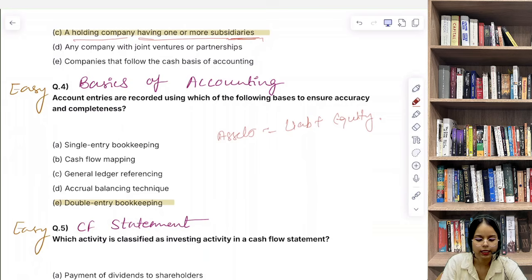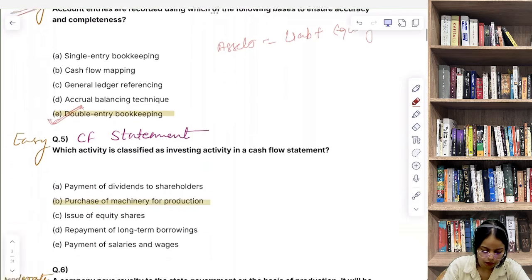Okay, so single entry, अगर हम single entry करेंगे gives only partial information. Double entry ensures complete, or we can say accurate books of account. So this was a very easy question. Then we have question number 5.